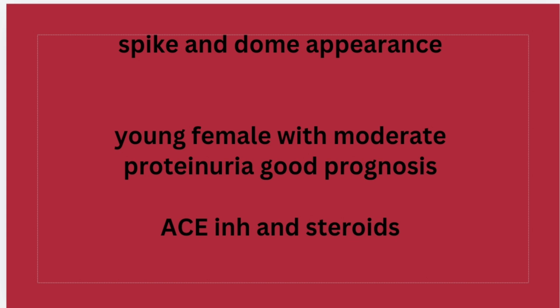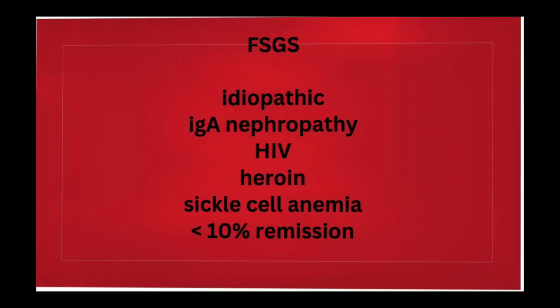On microscopy, we have spike and dome appearance, and young females with moderate proteinuria have good prognosis, and treatment is ACE inhibitors and steroids. Now, membranous nephropathy also has the rule of 1/3. 1/3 remit, 1/3 have persistent proteinuria, and 1/3 end up in end-stage renal disease.